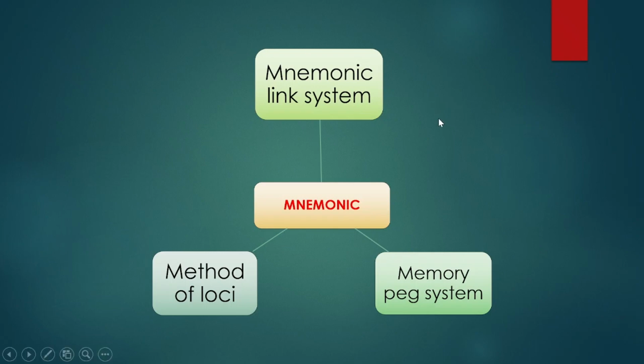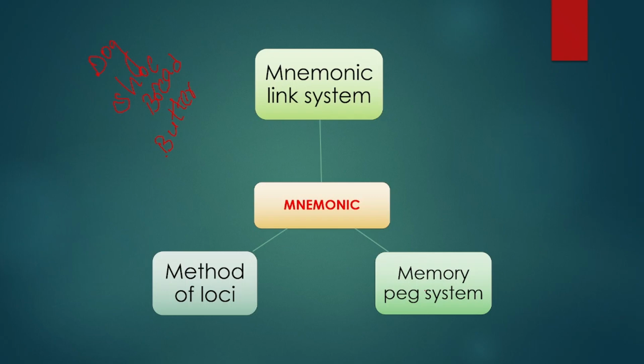For example, the keywords such as dog, shoe, bread, butter. These are all small keywords. If we want to learn the things and keep them in memory, we can narrate them as a small story. For example, the dog likes the shoes and the dog only wants to eat the bread and butter. In that way, we need to narrate some story. That is the mnemonic link system.